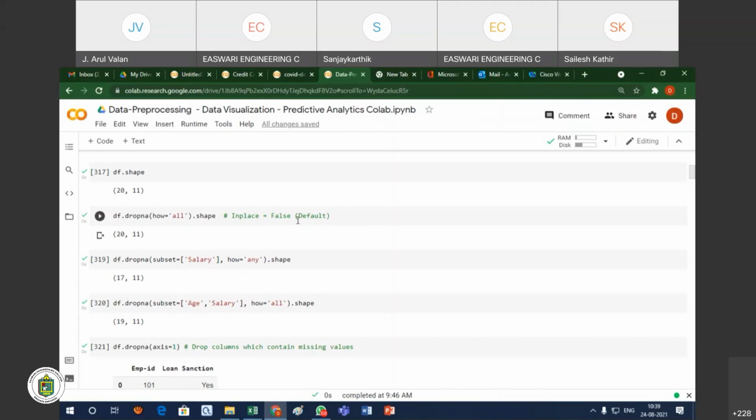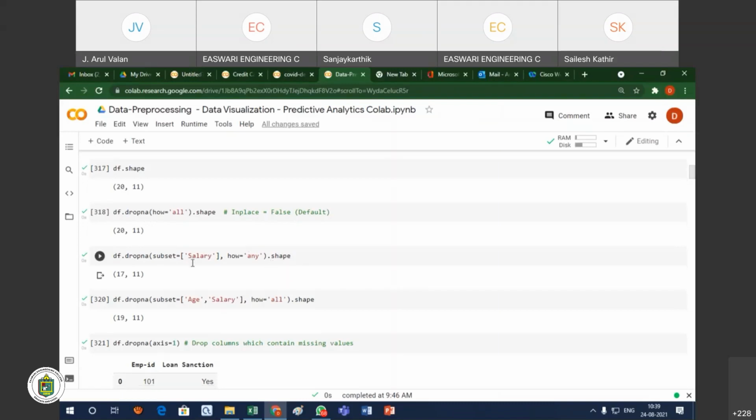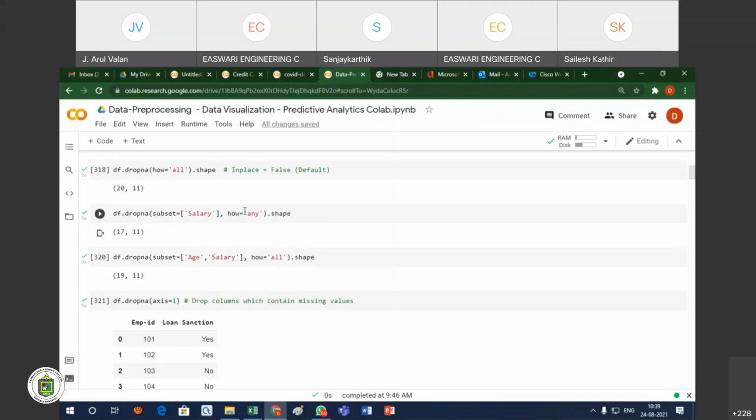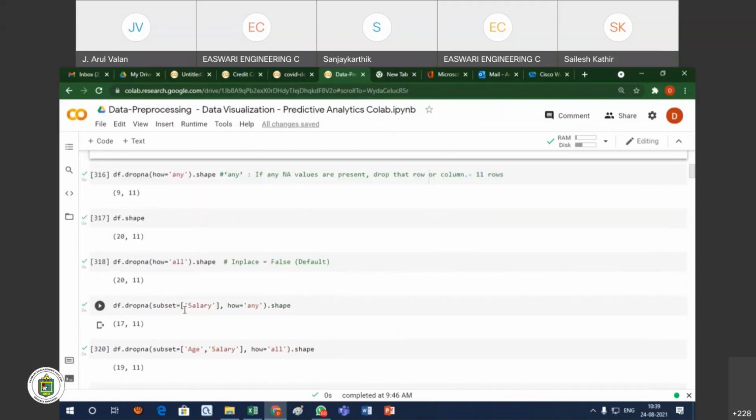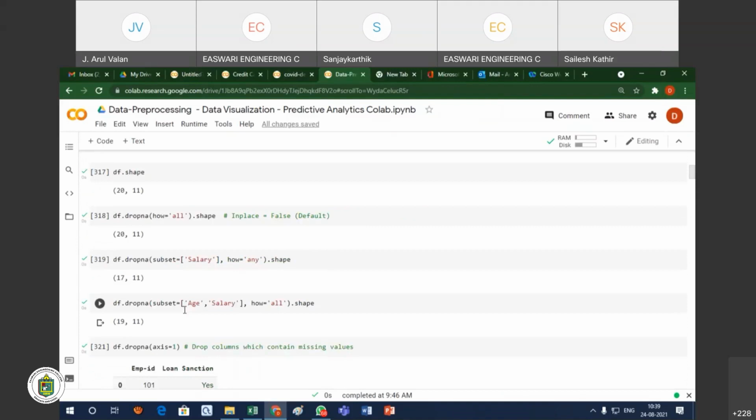Suppose once you have executed, if you want to reflect the changes in all the successive command lines, you have to give inplace equal to true. This is one thing. Another is that we are applying how any and all across all the rows and columns.